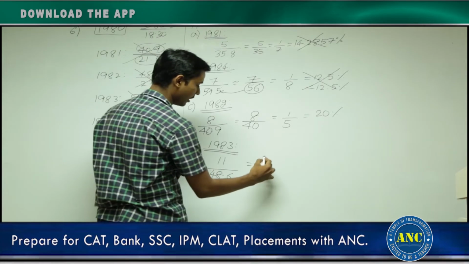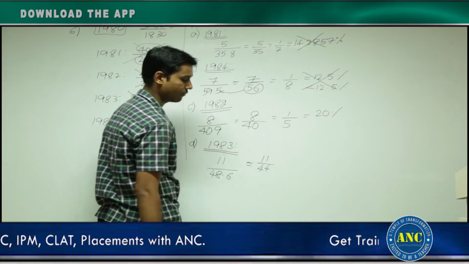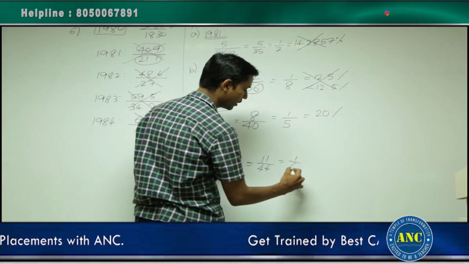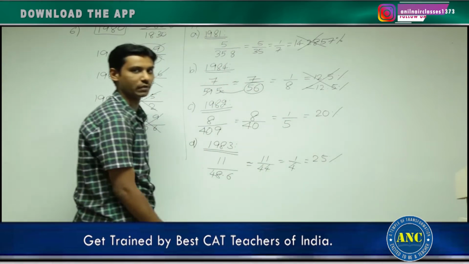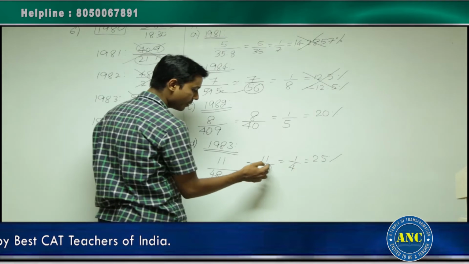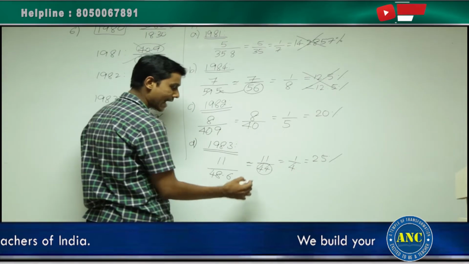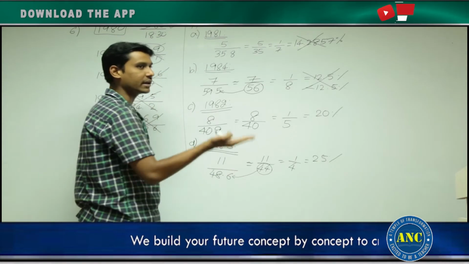Last one. If I take it as 11 by 44, approximately 11 by 44. 11 by 44 is 1 by 4. 1 by 4 is nothing but 25%. It is 25% when the denominator is 44, but the actual denominator is 48. That means you need to increase your denominator.